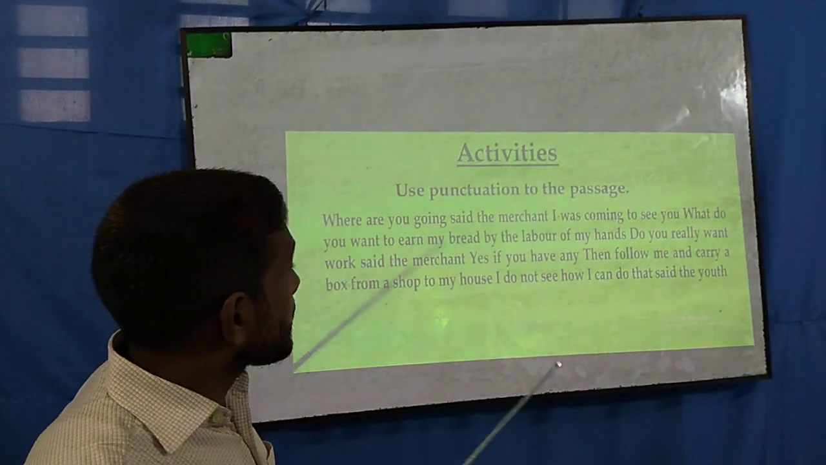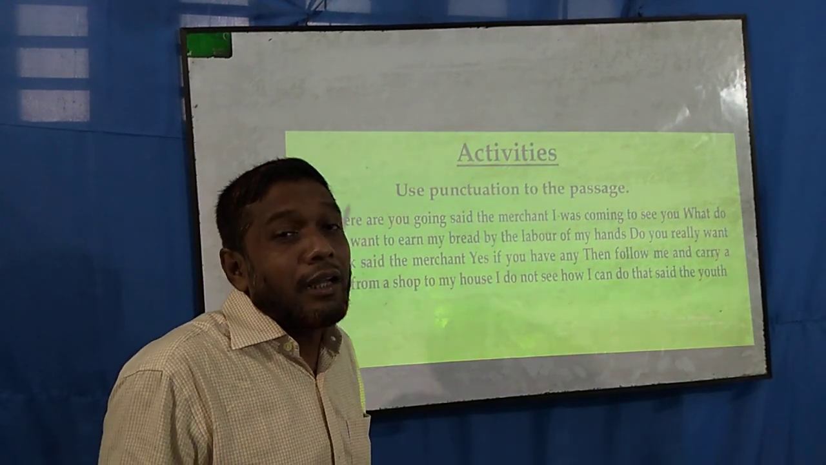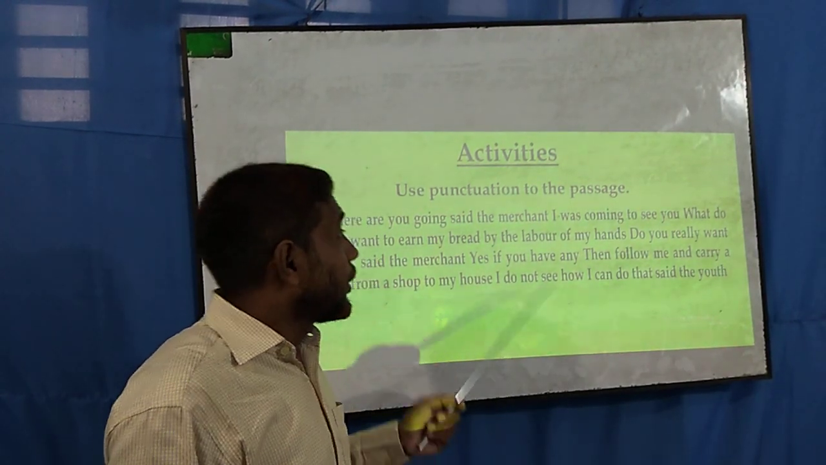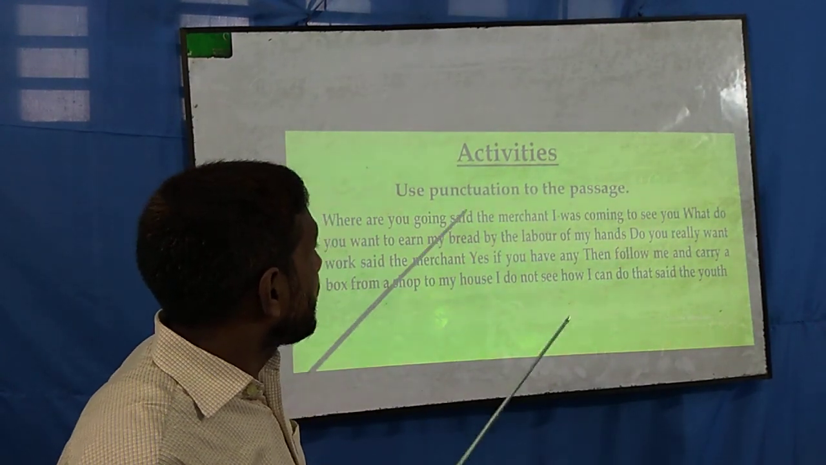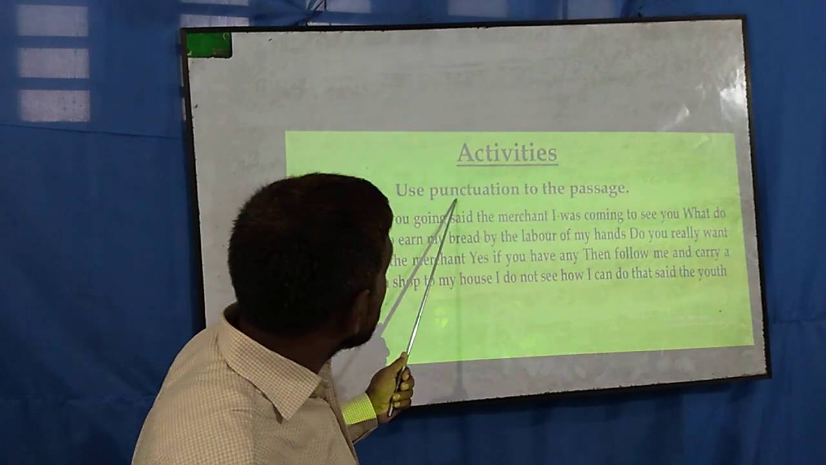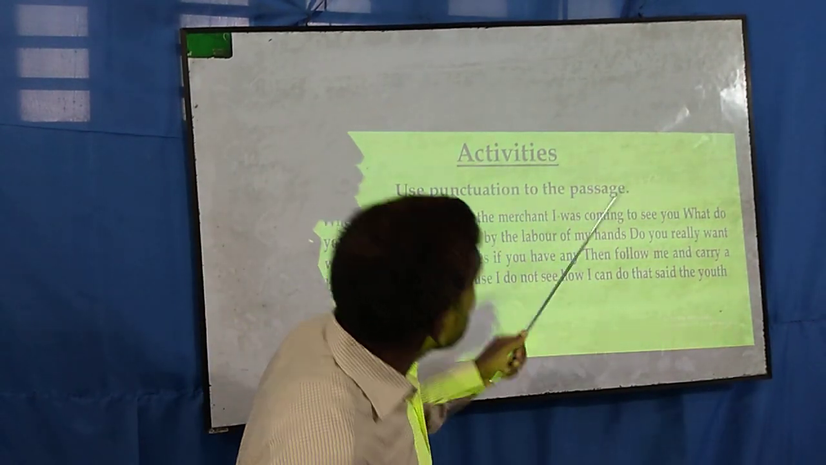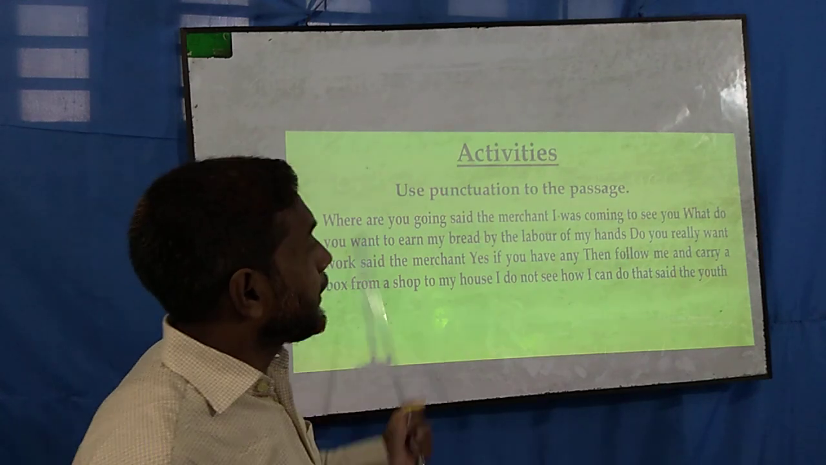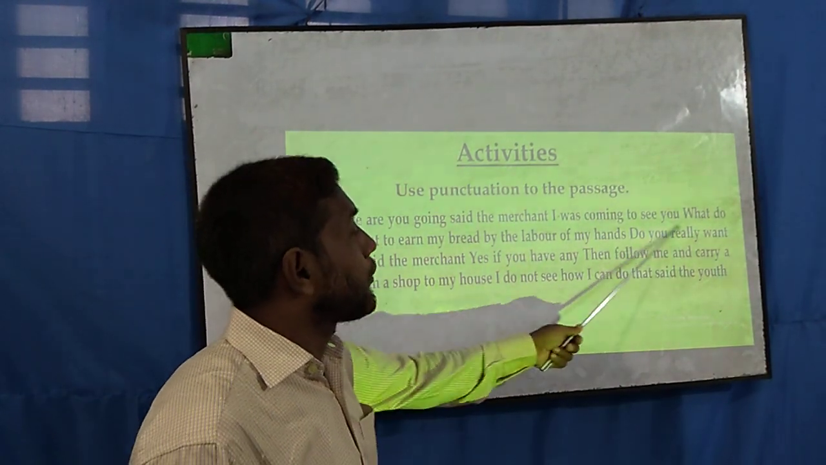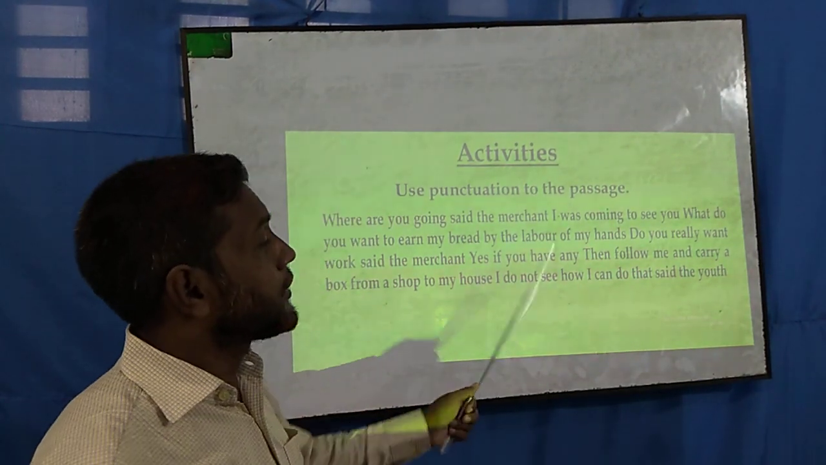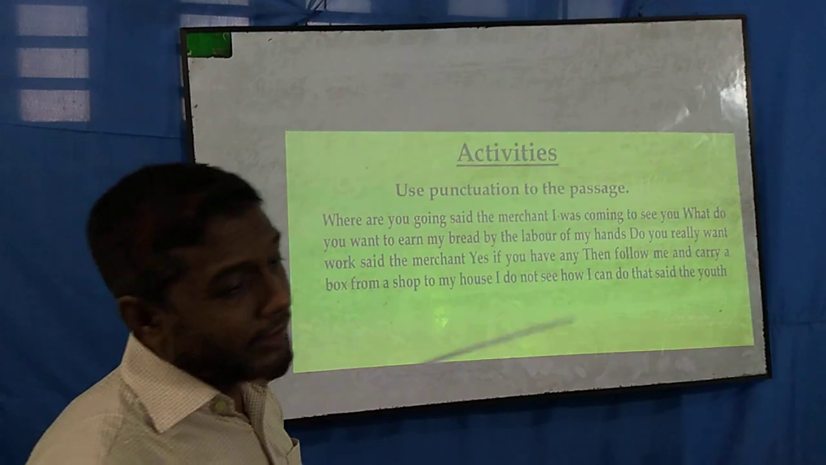So, dear students, though this is a one-line class, it is very difficult for us to make you do a work in the classroom, so you will try it at home. Use punctuation in the passage. Here I have given you a passage. You will try at home to use punctuation marks in the various sentences of this passage.